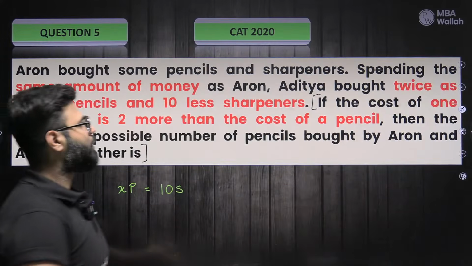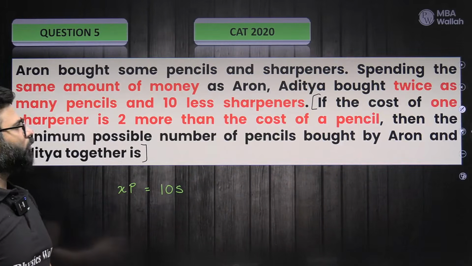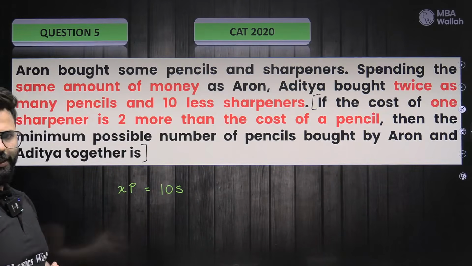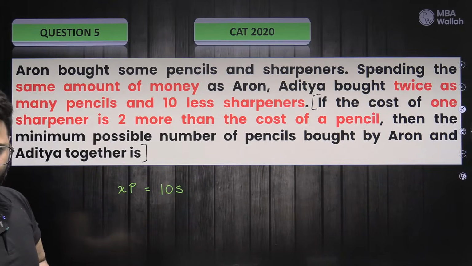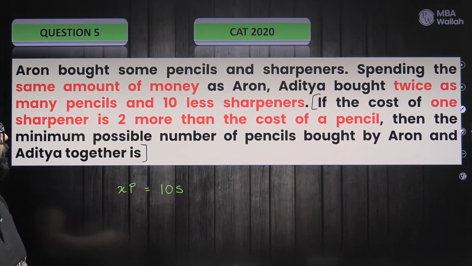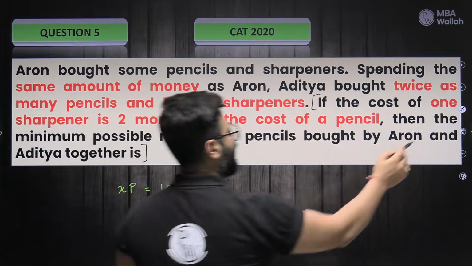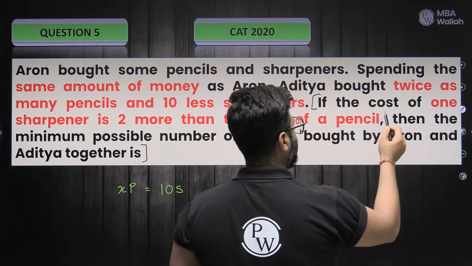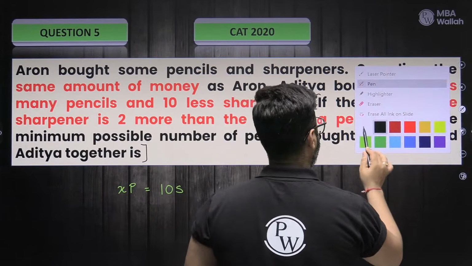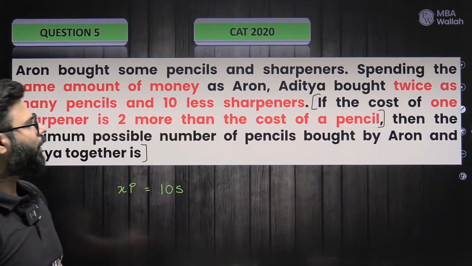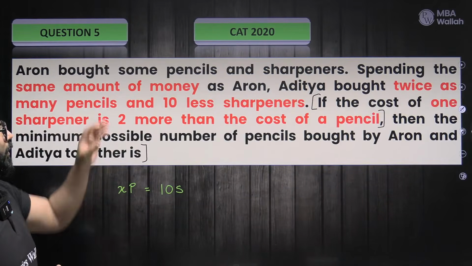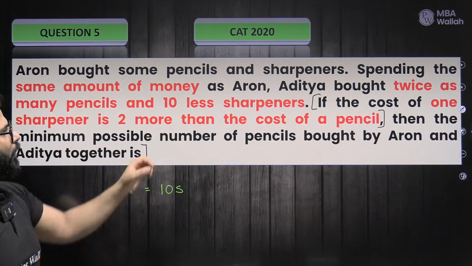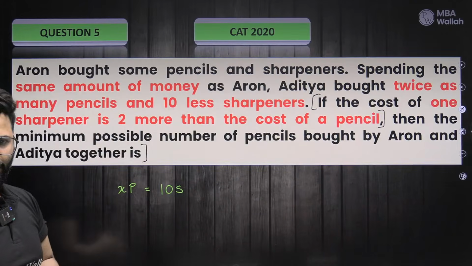Okay, so what happens? Cost of one sharpener is 2 more than the cost of a pencil. So what extra information do we get from here to here? Read it line by line, right? Otherwise, in these kinds of questions we get lost. So to avoid any kind of confusion, go step by step. This much you solved.